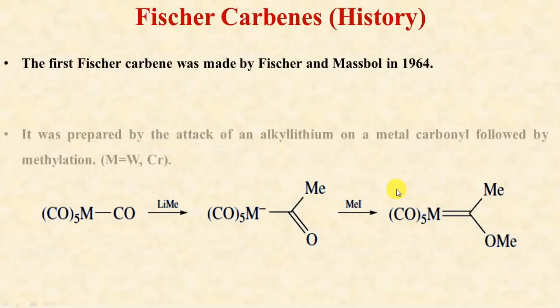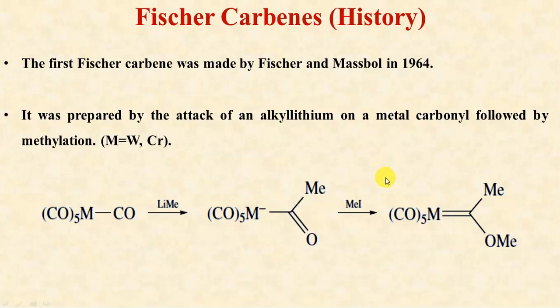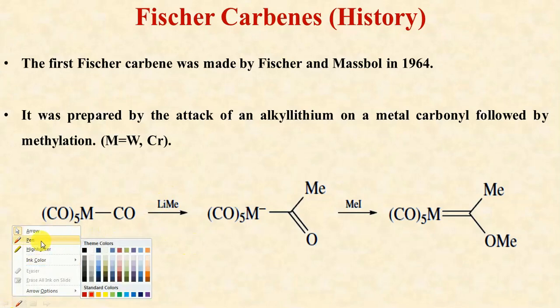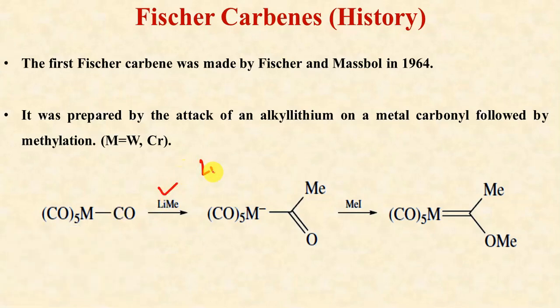So now some history about the Fischer carbenes. The first Fischer carbene was made by Fischer and Maasböl in 1964. It was prepared by the attack of an alkyl lithium. You can see here alkyl lithium. It is basically having lithium positive and methyl negative, and this attacks the carbonyl group of the metal carbonyls. So this is metal carbonyl. In this case the metal can be tungsten, molybdenum or chromium.